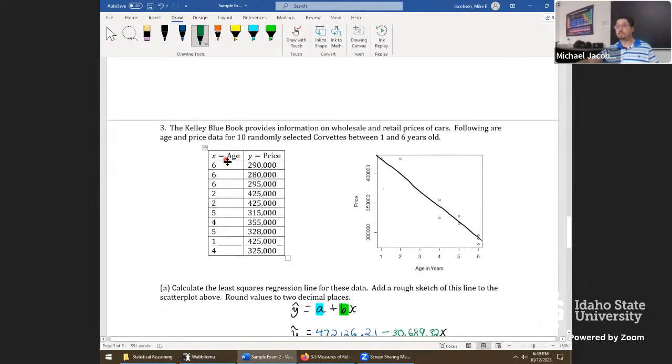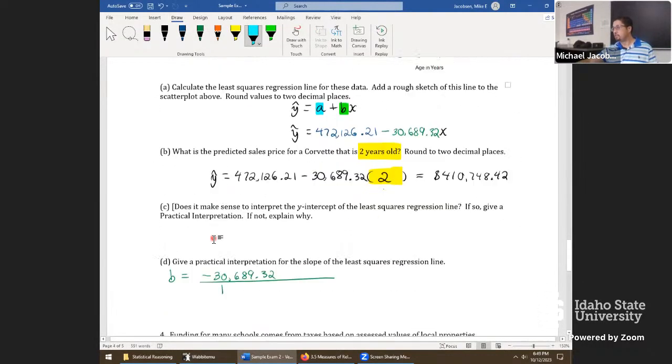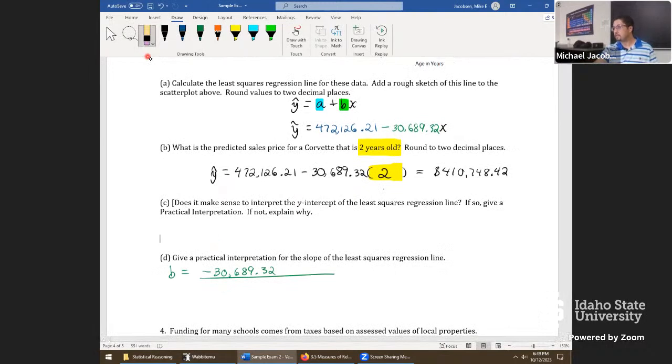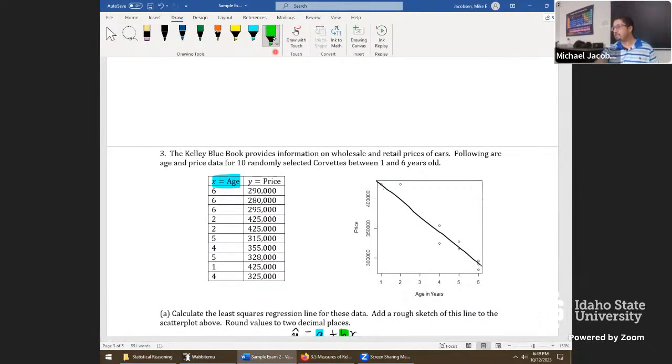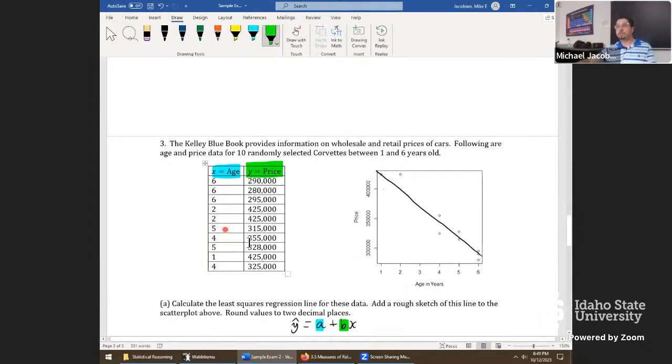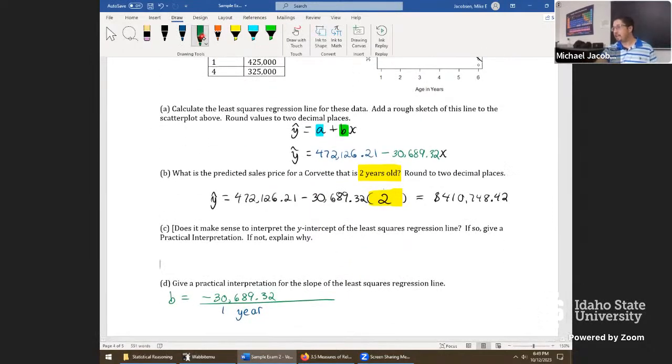That's going to be the unit for the denominator. So I'll put down here 1 year. The numerator, well, that's a price in dollars, and that's what we saw right here for the y value. That always goes up to the numerator. So I'll say negative $30,000.